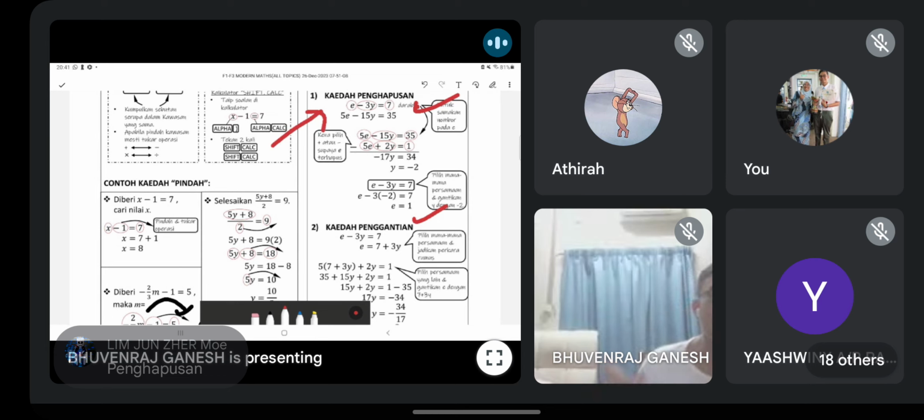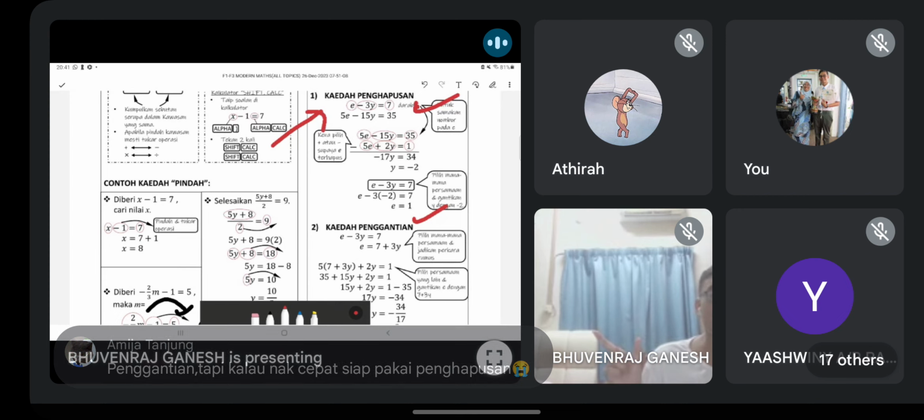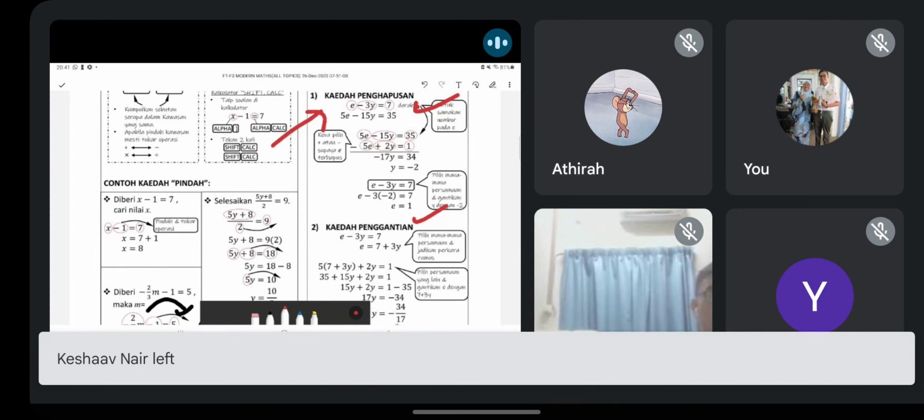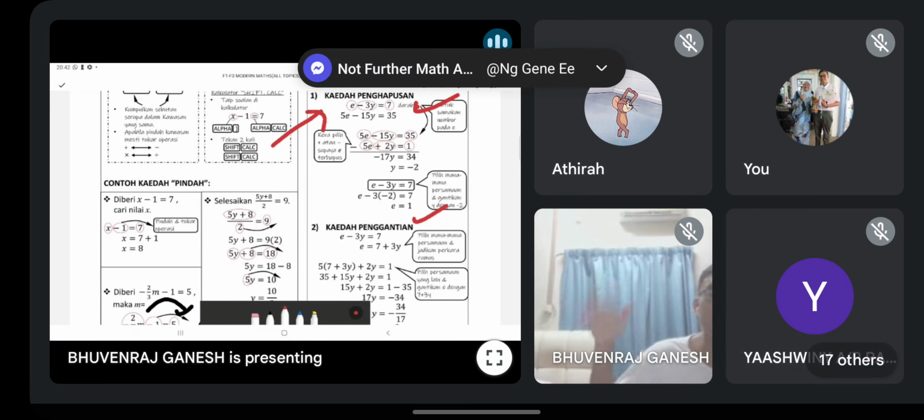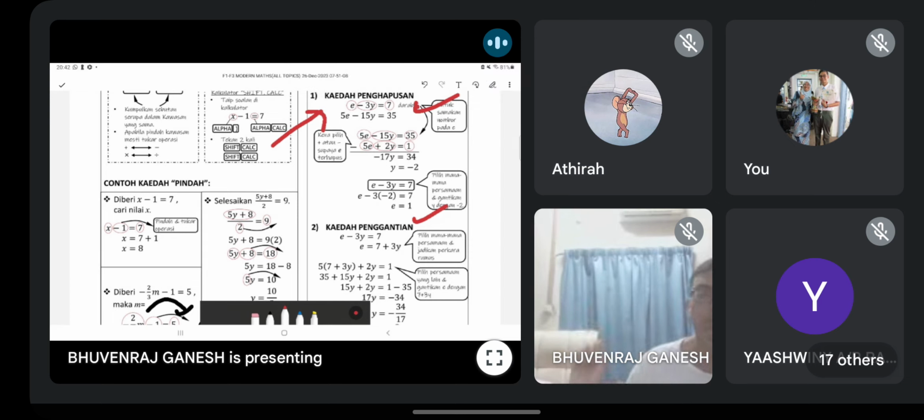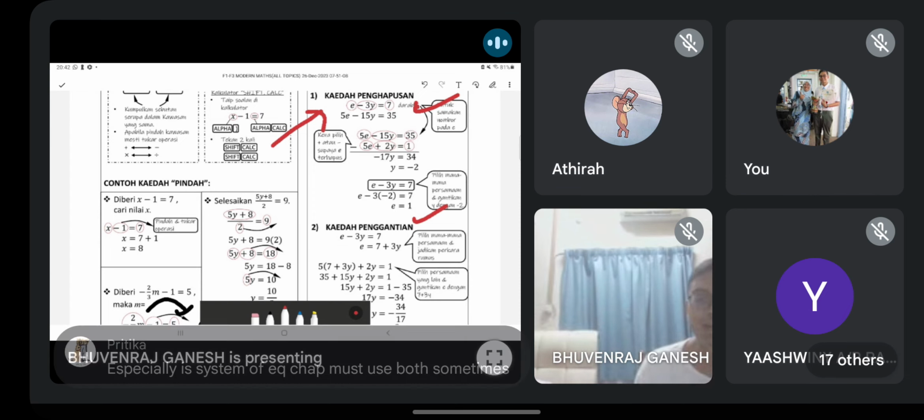Why I say this? Mengapa tak boleh bergantung pada satu kaedah? Because certain question, a certain method might be more suitable. Jenis soalan macam ni, method ni akan lebih bagus. Means shorter lah, less time needed. That is why you must know both. Kamu kena tahu dua-dua. Because soalan macam ni, method ni lebih bagus. Soalan macam tu, method tu lebih bagus.